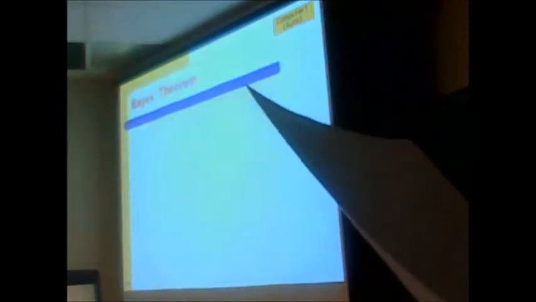Let me see if I can get this to work really quick, and let's go through an example. Oh my goodness. Okay, we'll do this in a minute. I can't get it to work some days, get it to work other days. I'll go through a tree diagram example in a minute. Bayes' theorem. Okay.